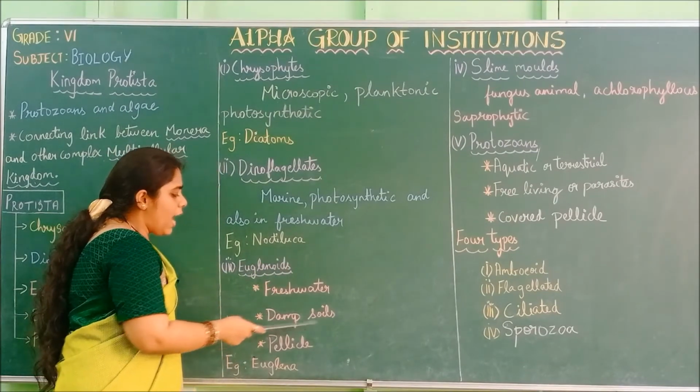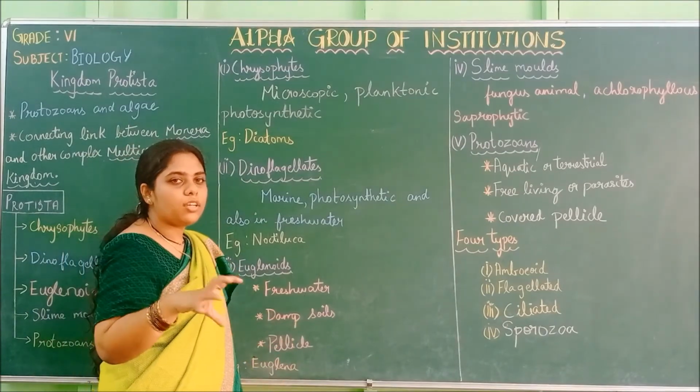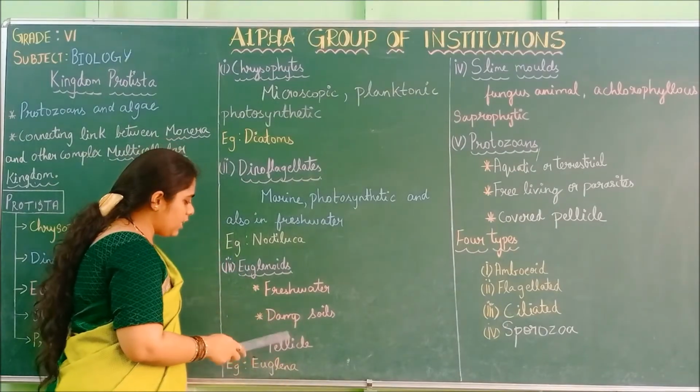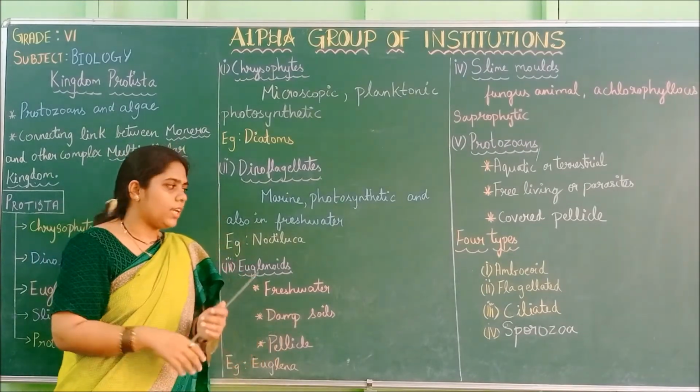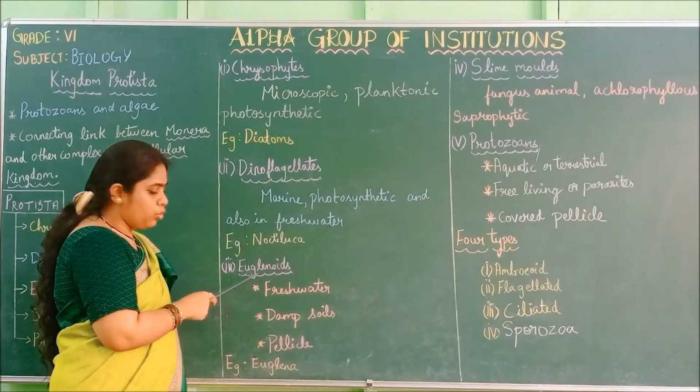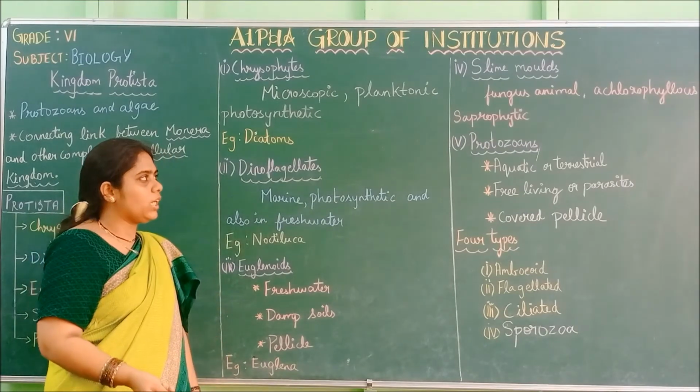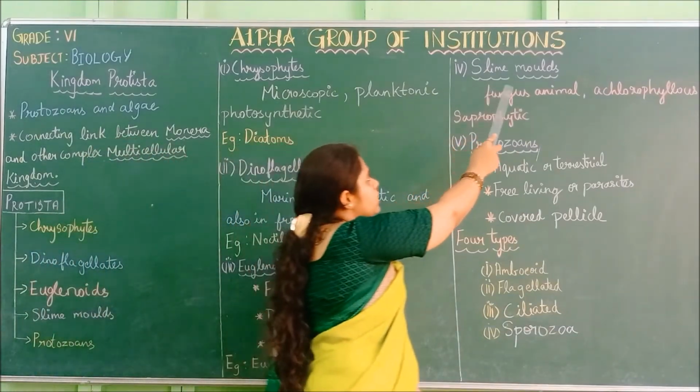Euglenoids are present only in fresh water, and in damp soils where the soil is very wet. Pellicle is the thin outer covering of the euglenoids. An example, Euglena. So the fourth one is slime molds.